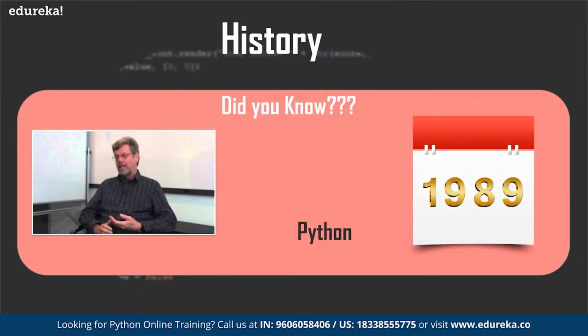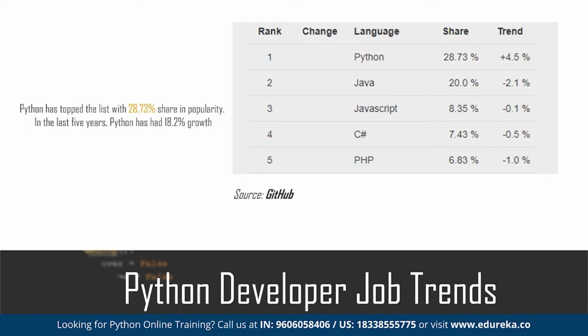This is the person who created Python, and his name is Guido van Rossum. He created it in 1989. Suddenly, there is a big buzzword for Python. Python has topped the list with a 28.73 share in popularity. In the last 5 years, Python has had 18.2% growth. And obviously, there are a lot of jobs available as well. The only reason is that I can do a lot of things using Python.